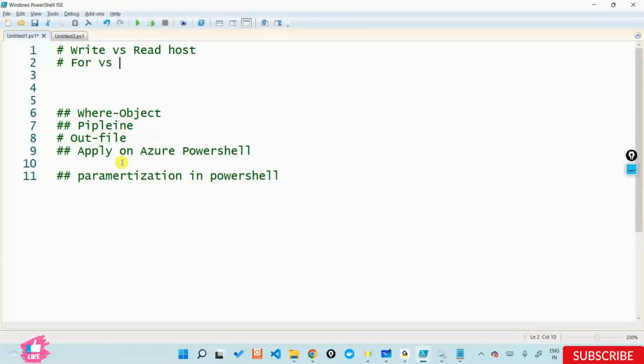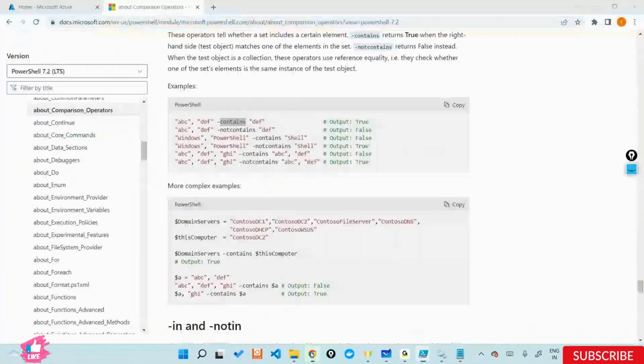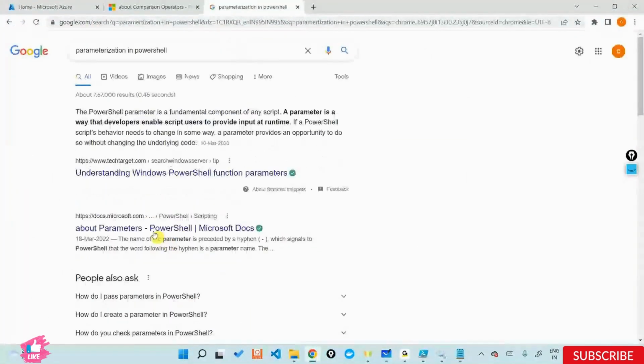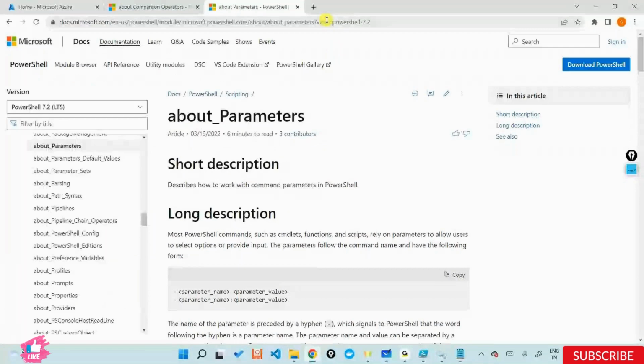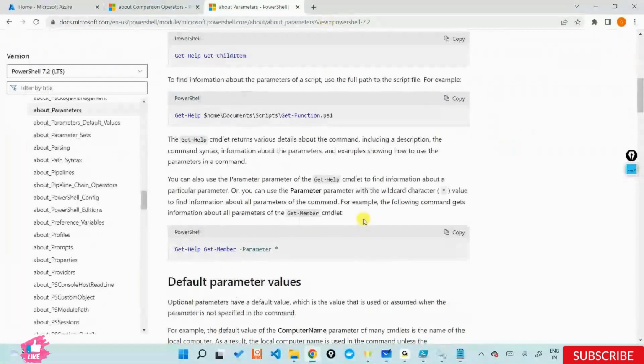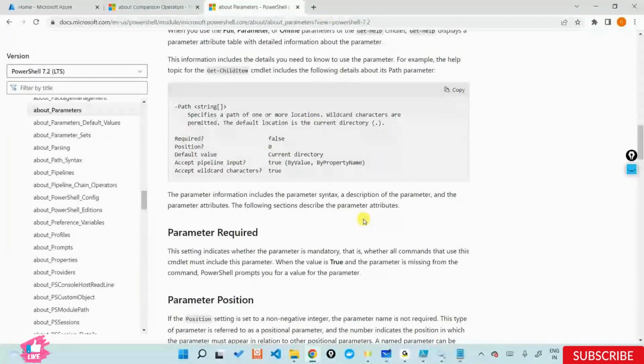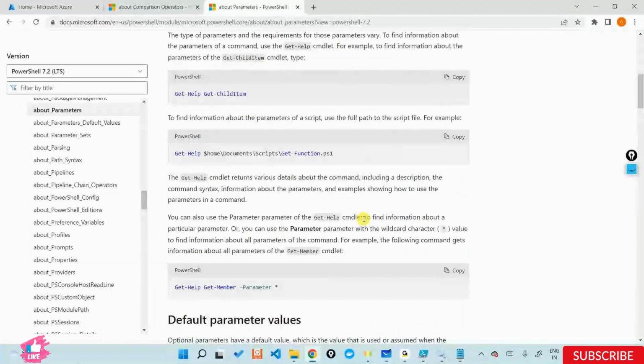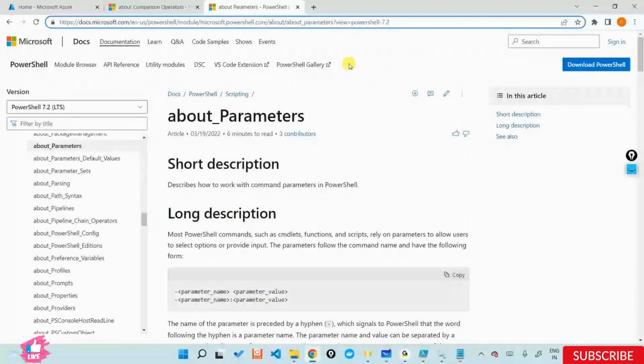Kiran, can you send any link for parameterization? Sure. I'll just try to check if there's documentation out here, about parameters and parameter values, and how you get a parameter, how you declare a parameter and all these things. You can use this one for parameters.